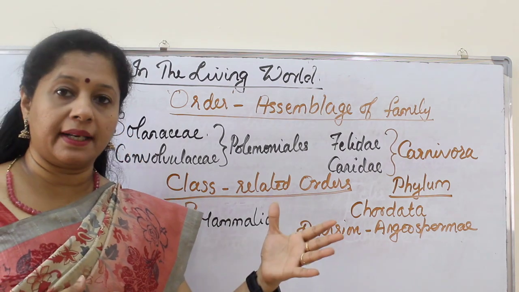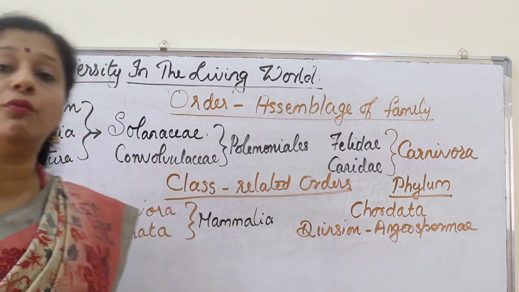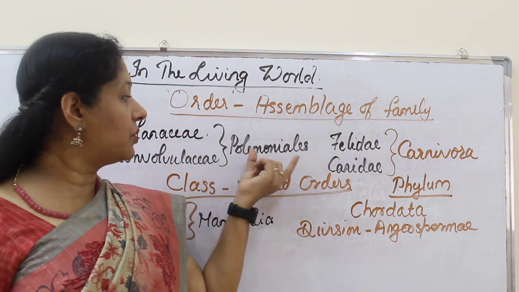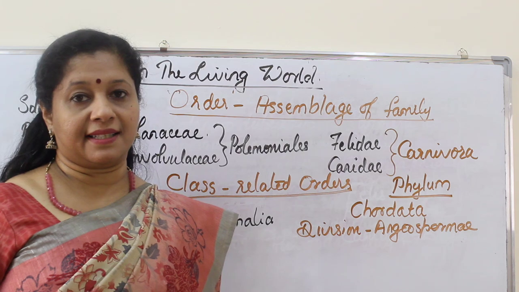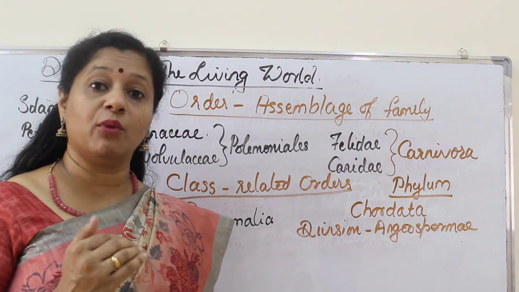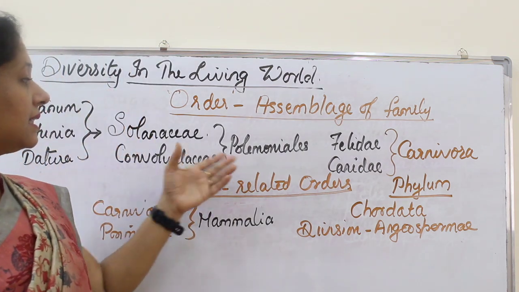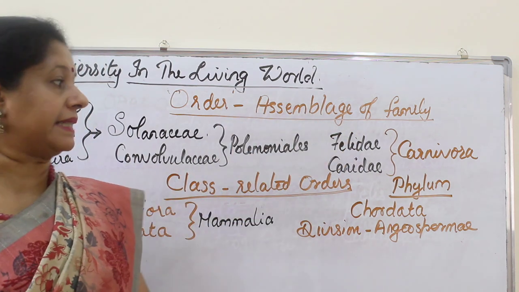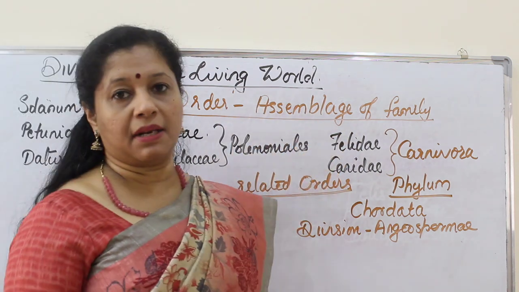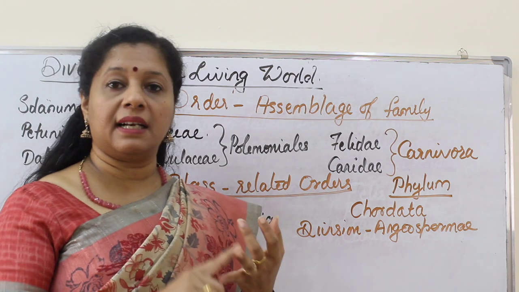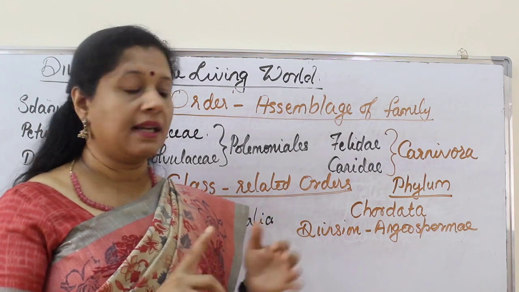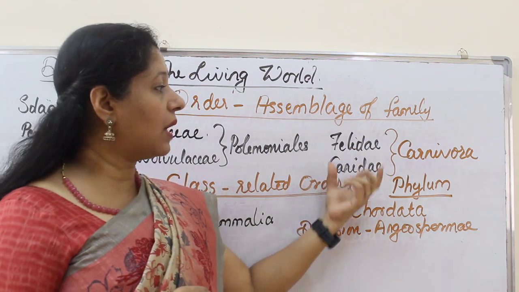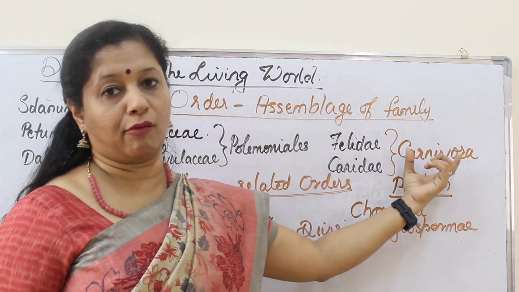Similar to Solanaceae, there is another family called Convolvulaceae. Solanaceae and Convolvulaceae both belong to the same order, Polemoniales. This is called an order. So order is an assemblage of different similar families. The same way with animals, we know Felidae includes tiger, lion, leopard and cats, and Canidae includes the dogs. These two are put under the same order, Carnivora.